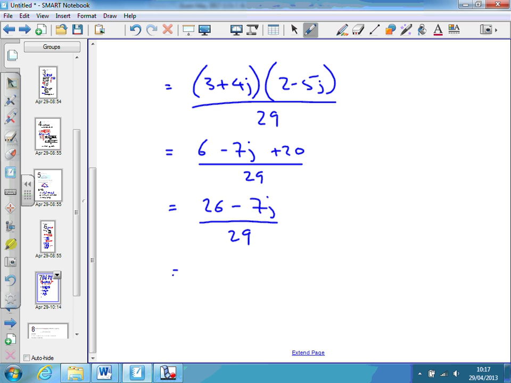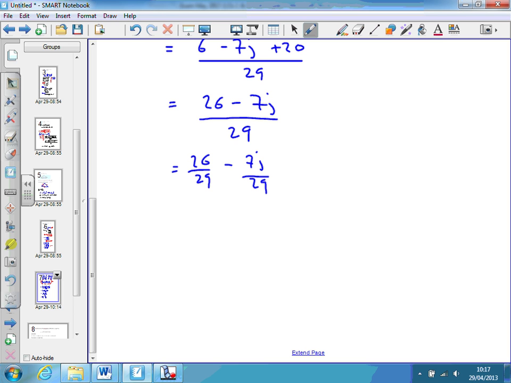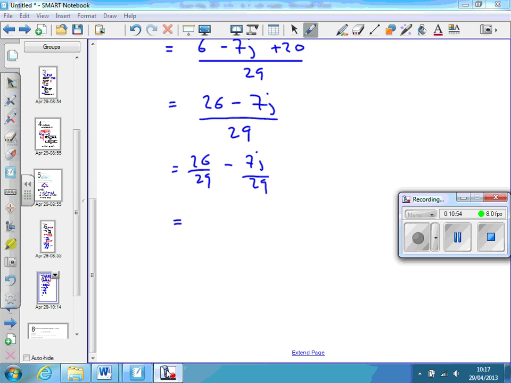At this point, we can split the fraction. We can call it 26 over 29 minus 7j over 29. So now we've got our two parts, the real part and the imaginary part, and all we do is work out what this is, and that's our answer, which comes out to be 0.9 minus 0.25j.